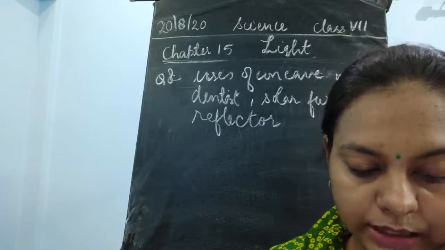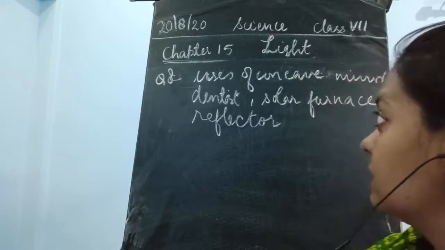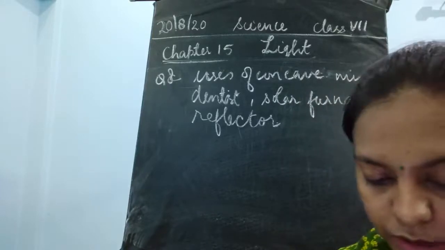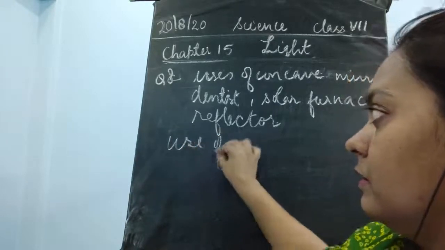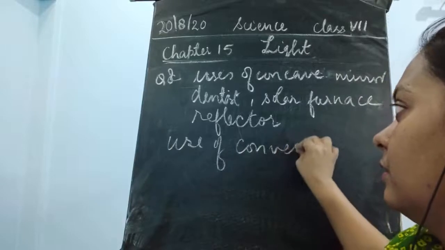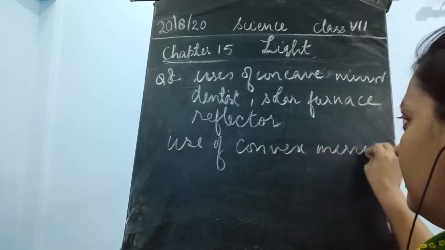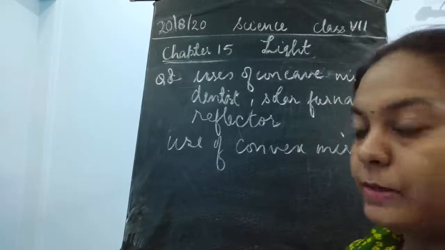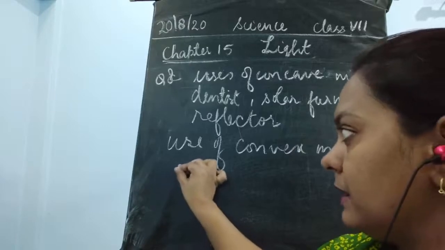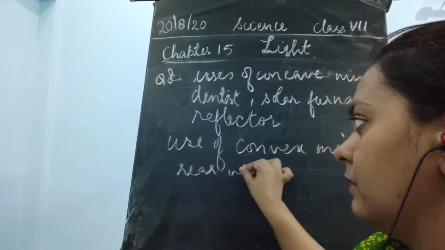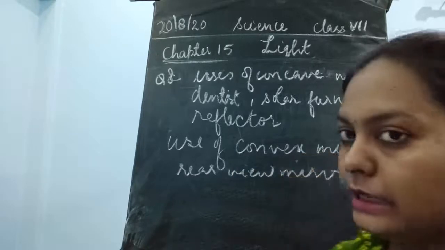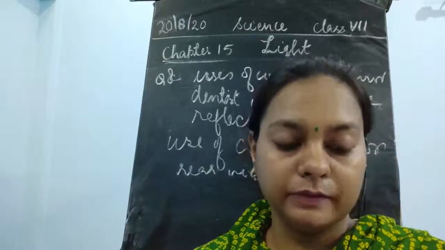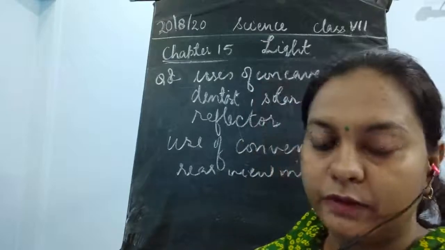Okay, so the next is the convex mirror. What is the use of the convex mirror? The use of the convex mirror is as the rear view mirror, so that you could get the image of all the parts present at the back of the vehicle.